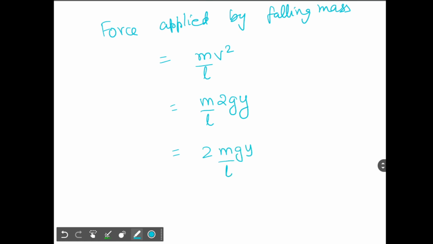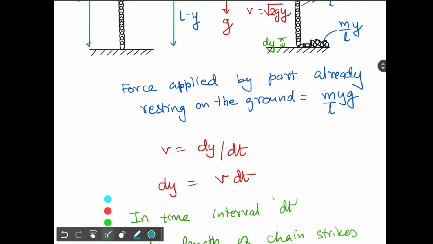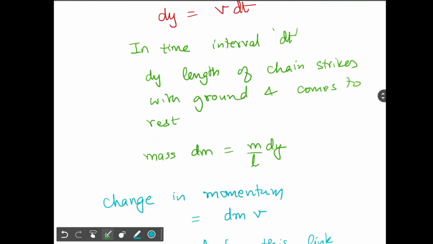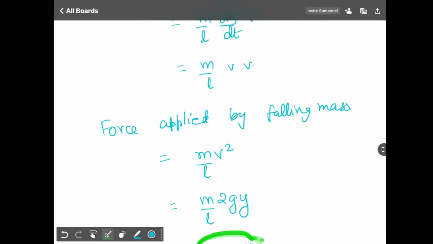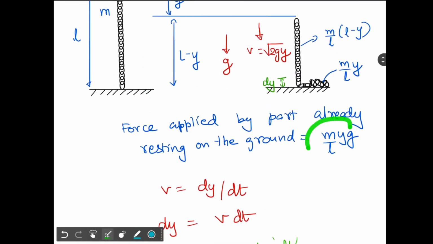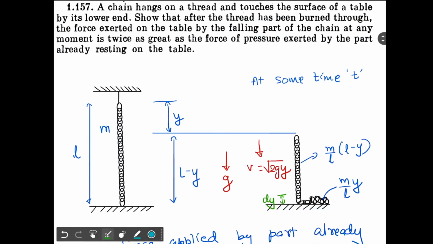Okay. And what is the force applied by the mass already resting on the ground? Mgy by L. Force applied by the mass falling is how much? 2Mgy by L. So this is twice of this force. That's what the question is asking us. Correct. Prove that the force of the falling part of the chain at any moment is twice as great as the force of pressure exerted by the part already resting on the table. So hence proved.